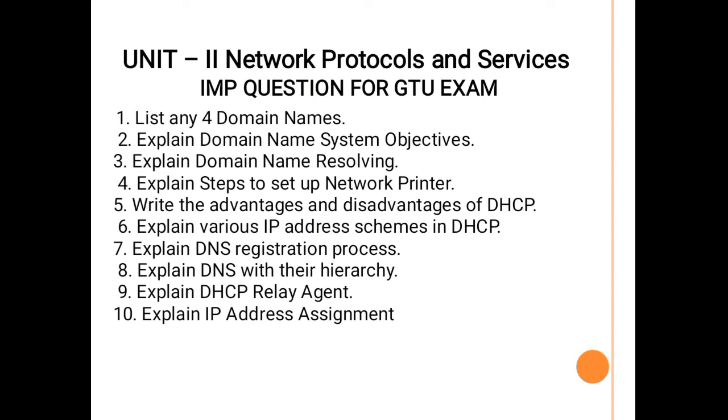Then next, write the advantages and disadvantages of DHCP. Then next, explain various IP address schemes in DHCP. Next, explain the DNS registration process. Then explain DNS with its hierarchy. Then explain the DHCP relay agent. And then next, explain IP address assignment.